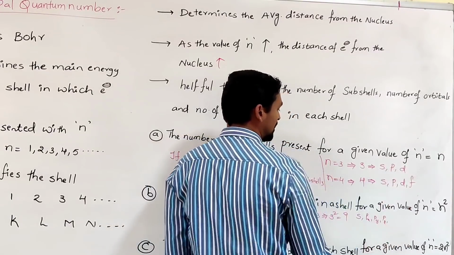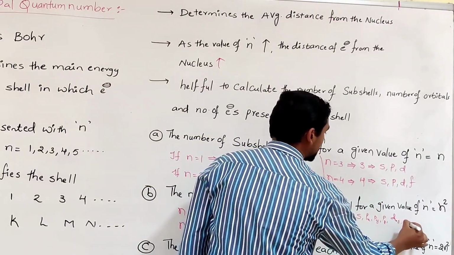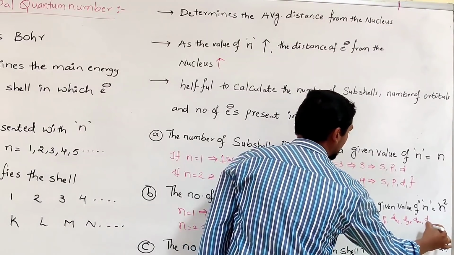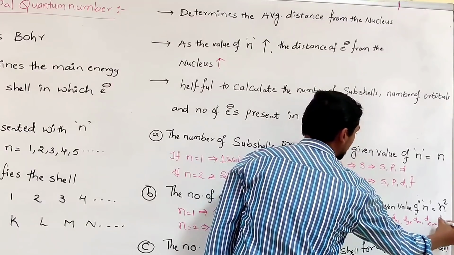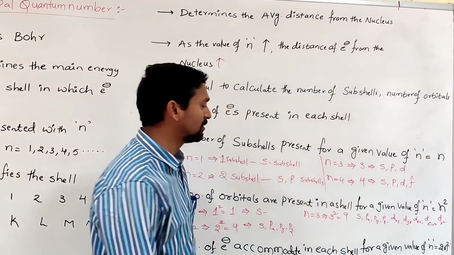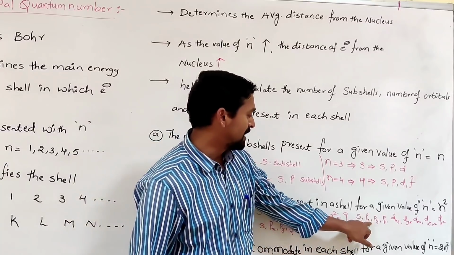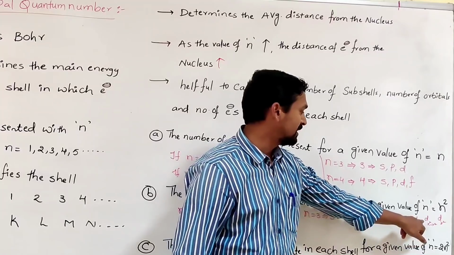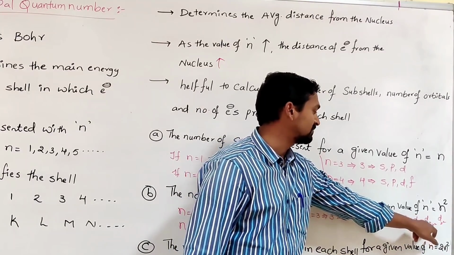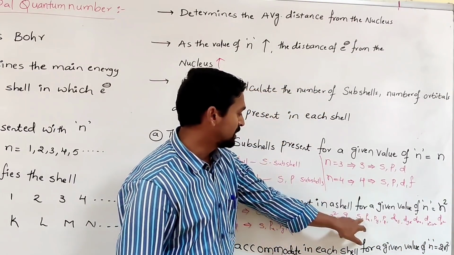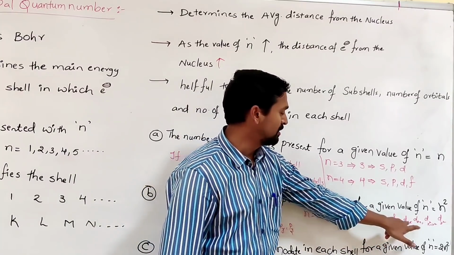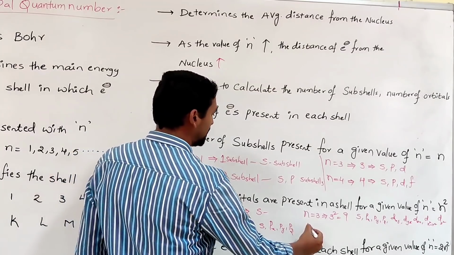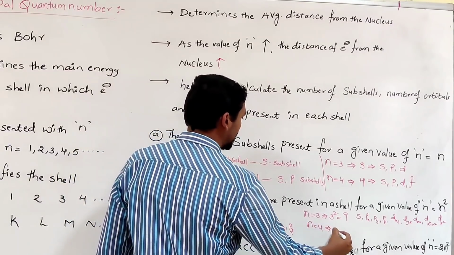In the D subshell, dxy, dyz, dzx, dx square minus y square, dz square. So these are the 9 in total: s, px, py, pz, dxy, dyz, dzx, dx square minus y square, dz square. Totally 1, 2, 3, 4, 5, 6, 7, 8, 9. 9 orbitals are present. Suppose if n is equal to 4, how many orbitals are present?